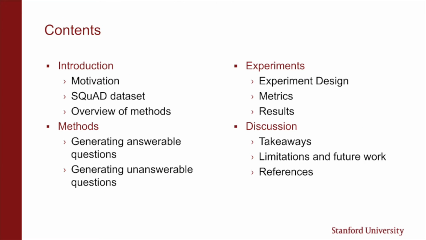Alright, let's dive in and look at the table of contents. In the introduction section, we're going to go over some background information relevant for this study. In the methods section, we will get into the details of generating answerable and unanswerable training examples from a Wikipedia dump. Experiments section is going to go over conducted experiments, metrics used, and obtained results. Finally, discussion section is going to outline the takeaways, limitations, and suggested directions for future work.